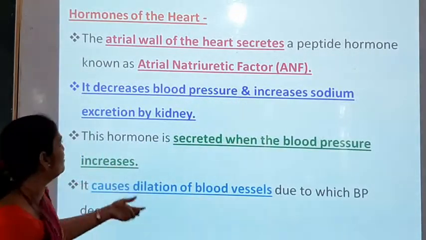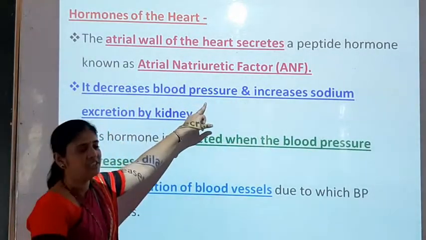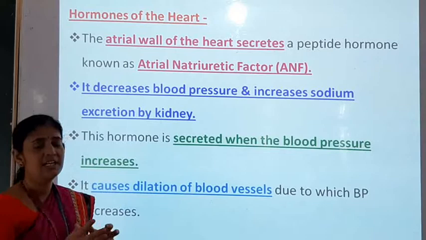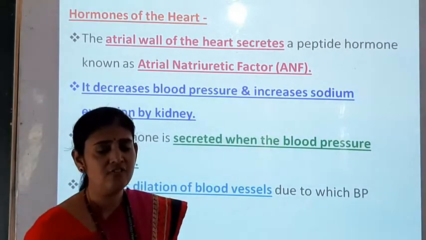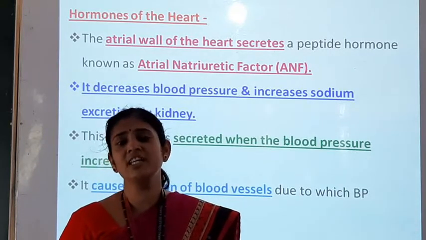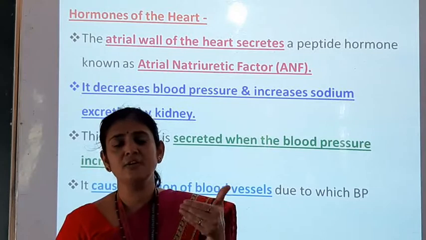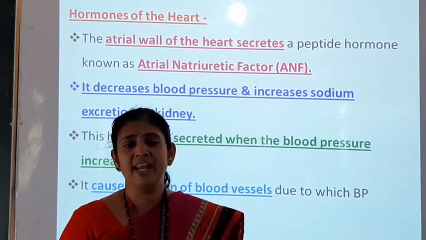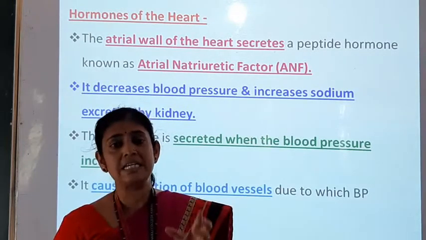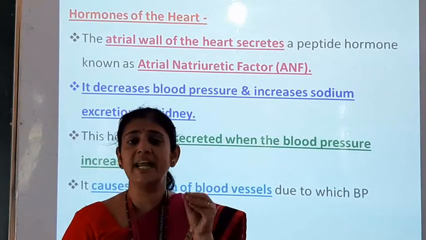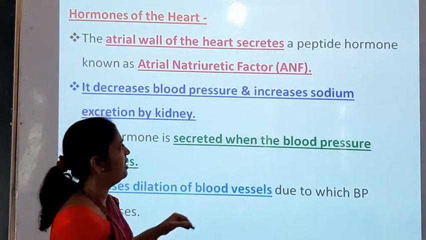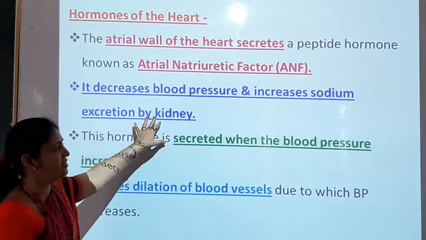What is the action of ANF? It decreases blood pressure and increases sodium excretion by the kidney. Blood pressure decreases because when GFR increases, as you know from the functions of the kidney, blood pressure increases, but it is up to a certain limit. Beyond that, blood pressure should not be increased. So here the atrial wall secretes a peptide hormone which is called atrial natriuretic factor, which is decreasing the blood pressure and also increases sodium excretion by the kidney.